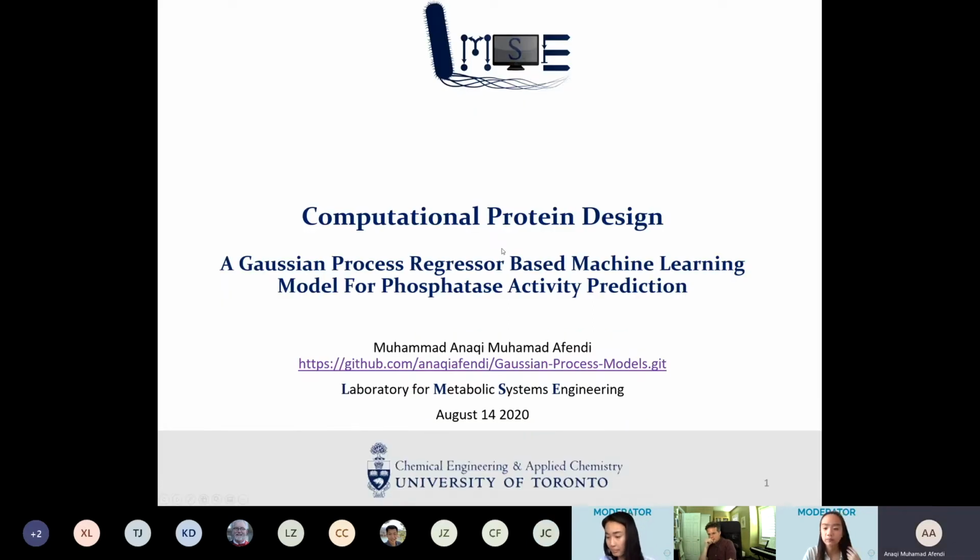Hello, my name is Anaqi Afendi, and my summer research at the LMSE lab has centered around computational protein design. I will present a Gaussian process regressor-based machine learning model for phosphatase activity prediction. The working model I made can be found on GitHub.